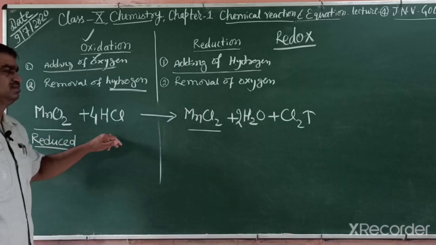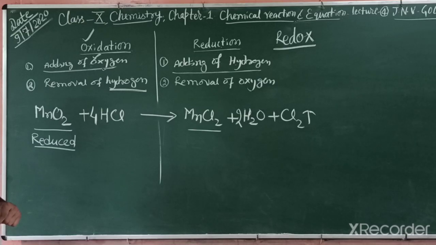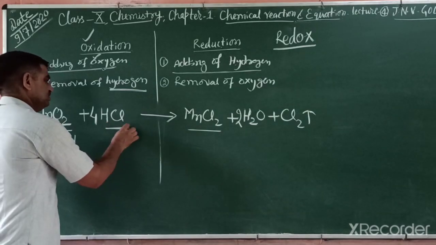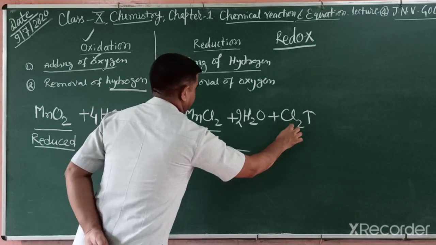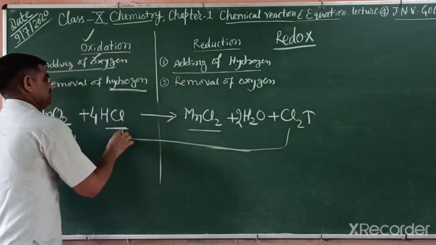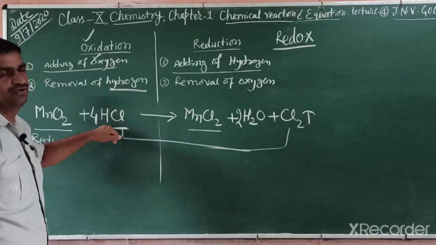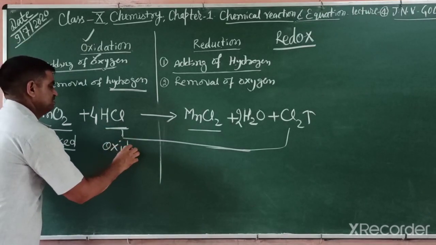HCl, in this one, is slightly difficult. Which one is oxidized or reduced? In this reaction, HCl actually converts into chlorine gas. HCl converts into chlorine, so this one is oxidized.